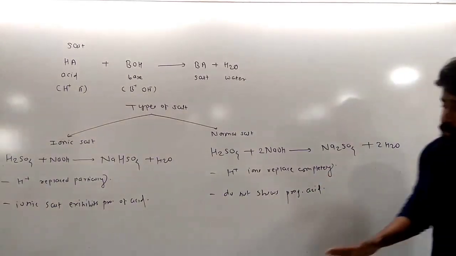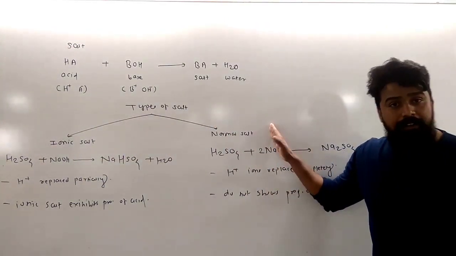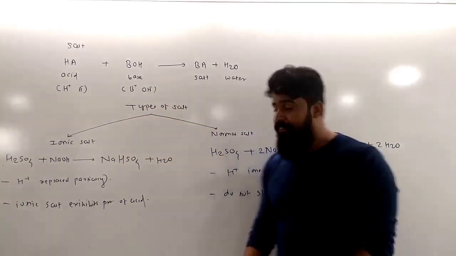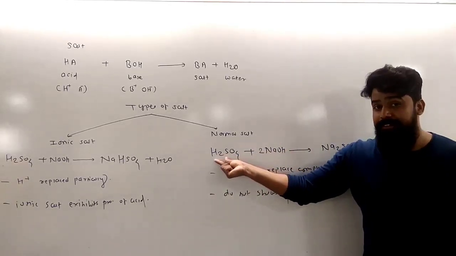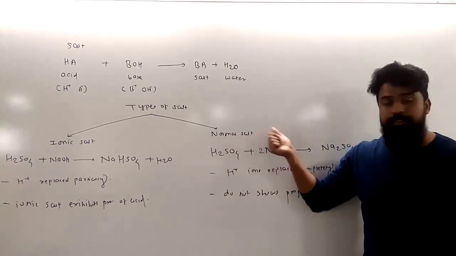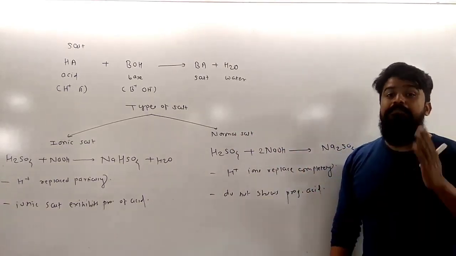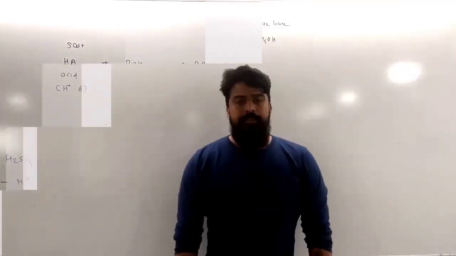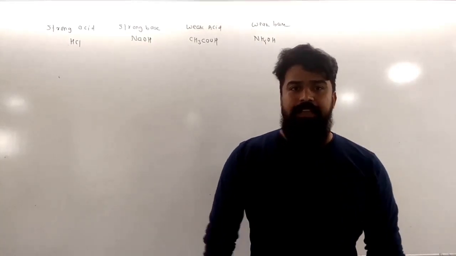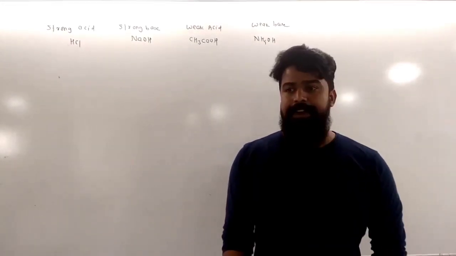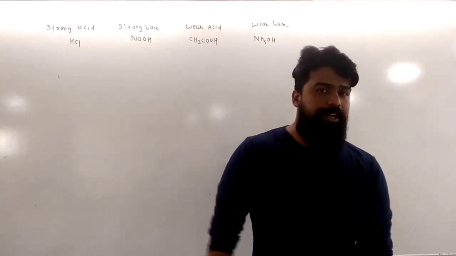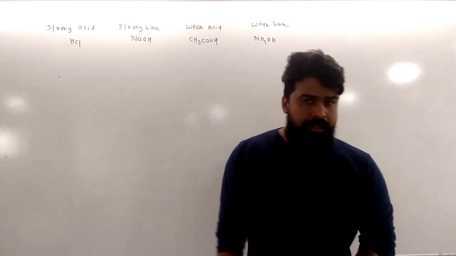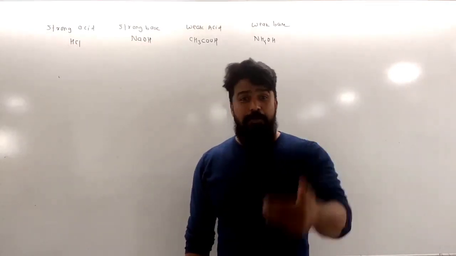So again, a very simple concept. Ionic salt, normal salt. In ionic salt, the H plus ion of the acid is replaced partially by the base, and here all the H plus ions of the acid are replaced by the base. So the salt is called a normal salt. So this is the classification of salt based on the property of the acid taking part in the neutralization reaction. In the earlier discussion, we classified salts as either ionic salt or normal salt. It depends on how many H plus ions of the acid take part in the neutralization reaction. If the H plus ion of the acid takes part partially, it is an ionic salt. If all the H plus ions of the acid take part in the salt formation, it is called a normal salt.